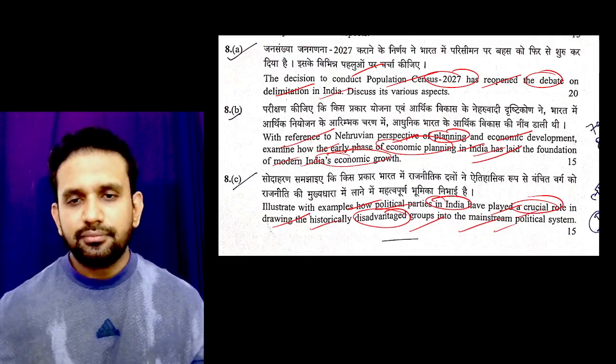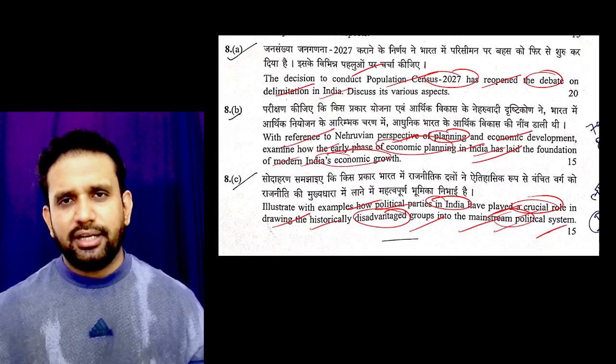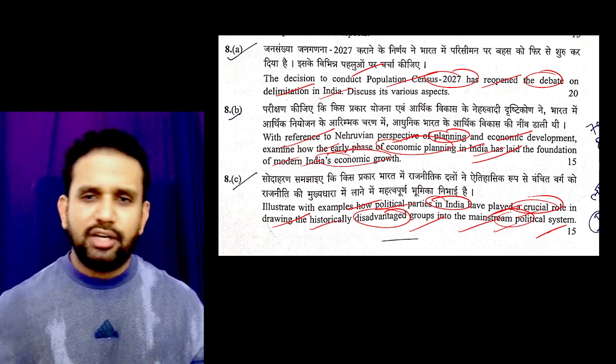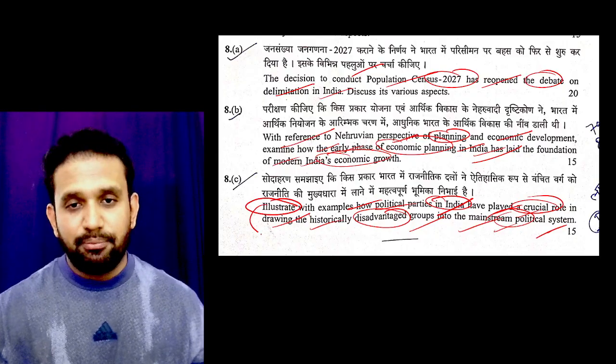Easy. Now the BC reservation will be increased. That kind of topics are also coming, so that will also become very easy. Illustrate is nothing but giving examples.